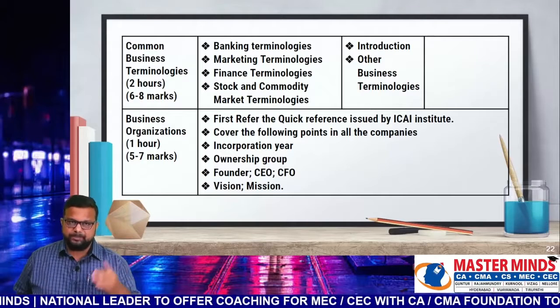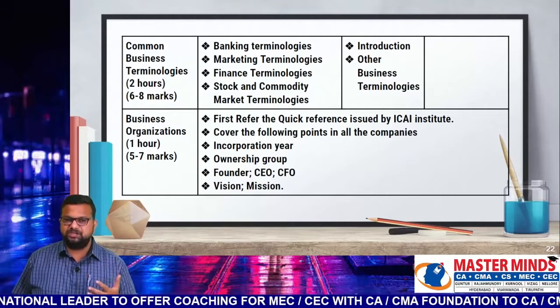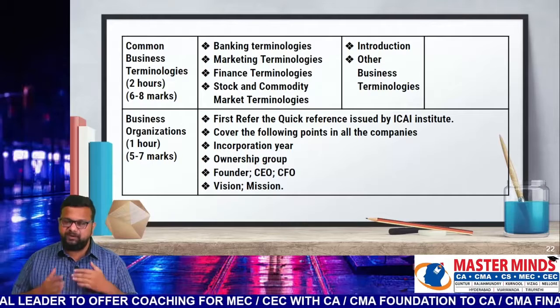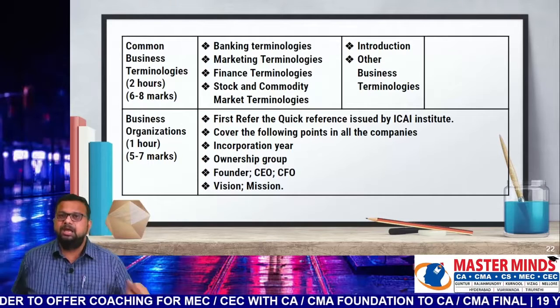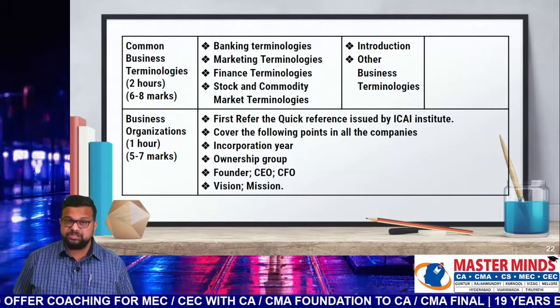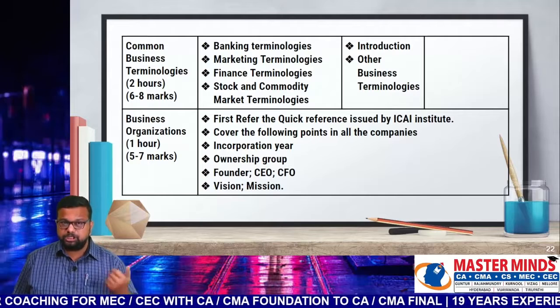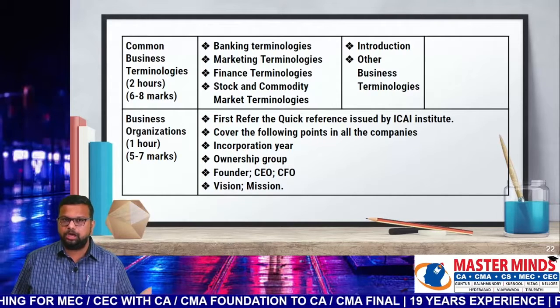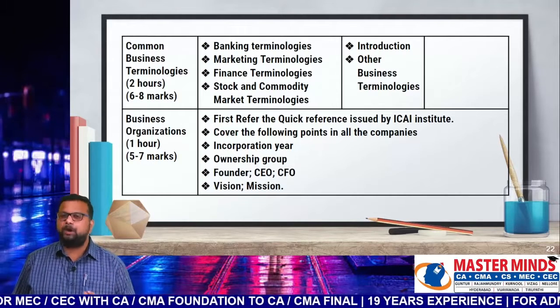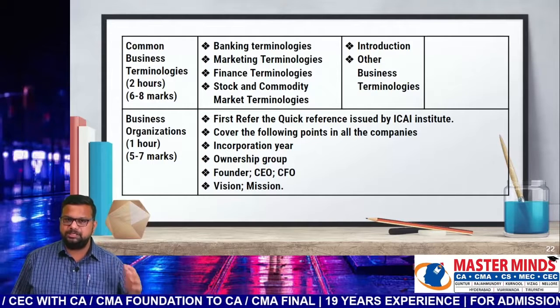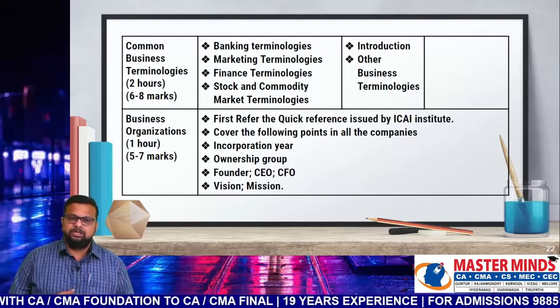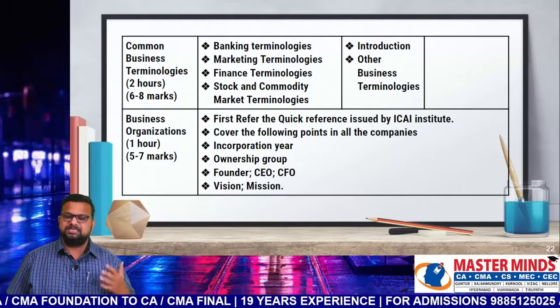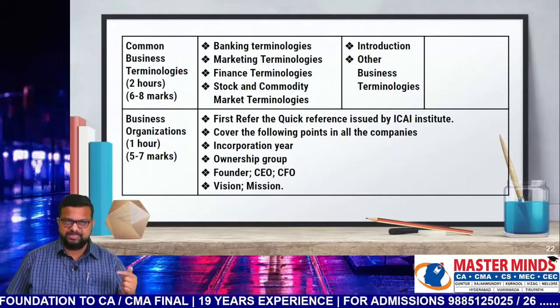So, common business terminologies. For that, 2 hours is sufficient for revising most of the chapter. Weightage is 6 to 8 marks. So what are the key or first priority topics? Banking terminologies, marketing terminologies, finance terminologies, stock and commodity market terminologies. Second priority items are introduction and other business terminologies. Okay. Next, the last chapter in business and commercial knowledge is business organizations.